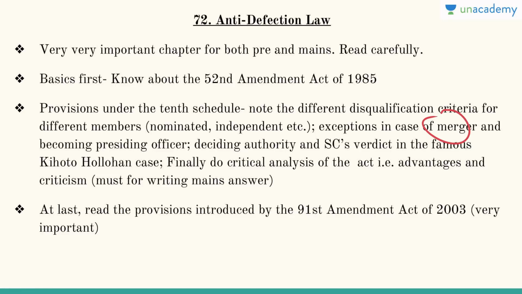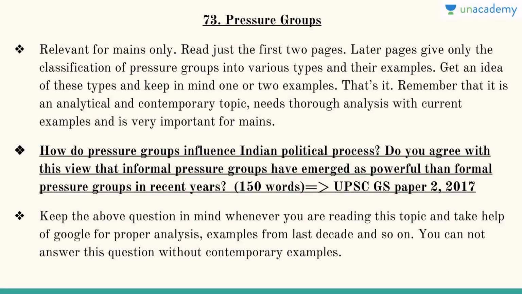Then you have the deciding authority, and the Supreme Court's verdict in the famous Kihoto Hollohan case. Finally, do the critical analysis of the act, its advantages and criticism, which is a must for writing every mains answer. Also read the provisions of the 91st Amendment Act of 2003. It is very important because it limits the number of ministers to 15% of the House strength.